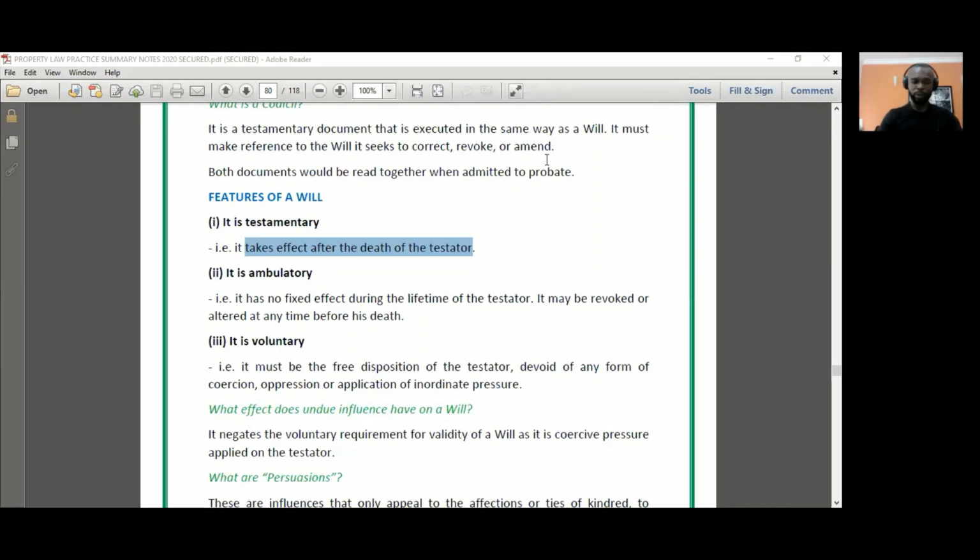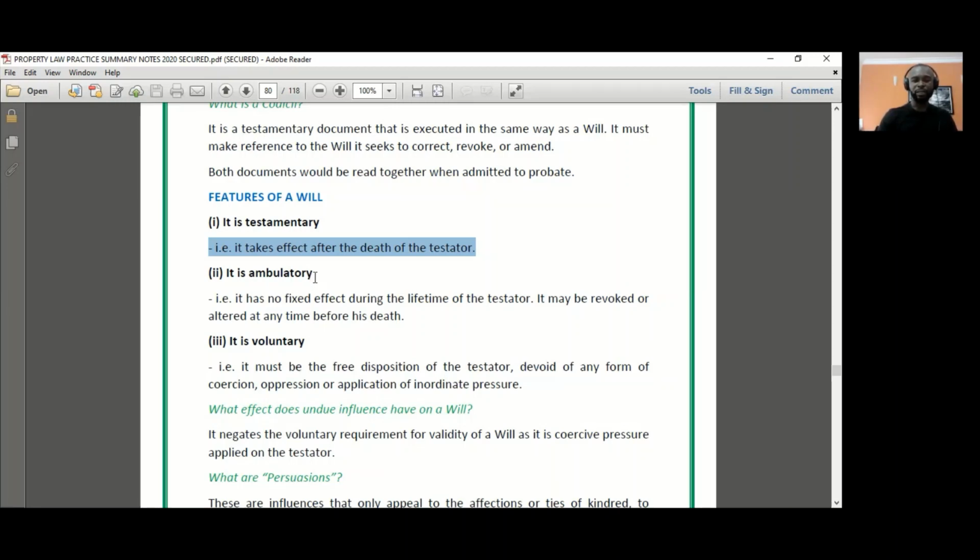Today we're going to be talking about the features of a will. Now, the first feature we look at is this, that the will is testamentary. When we say that something is testamentary, what it means is that that thing takes effect upon the death of the person who made it. So in the case of a will, the will is made by a testator. So once the testator dies, the will becomes effective.